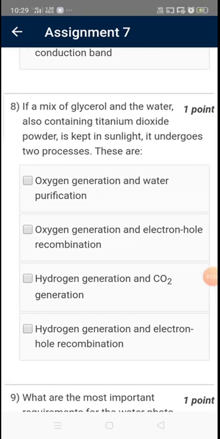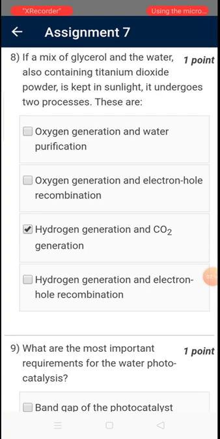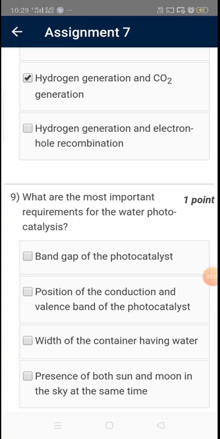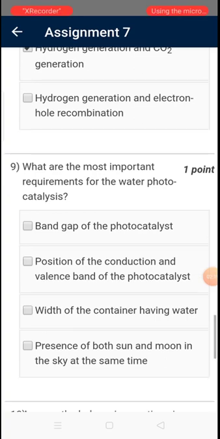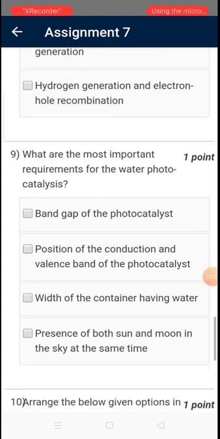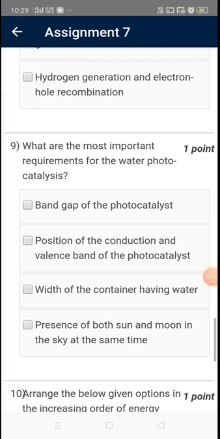Our eighth question is: if a mix of glycerol and water also containing titanium dioxide powder is kept in sunlight, it undergoes two processes. These are hydrogen generation and carbon dioxide generation. The correct answer for this question is B. Our ninth question is: what are the most important requirements for the water photocatalyst? The answer for this question is A and B.